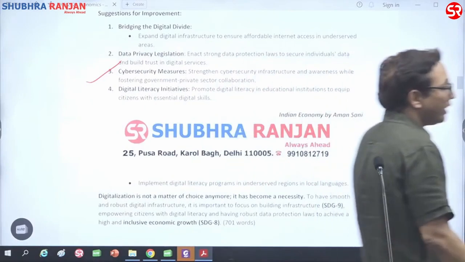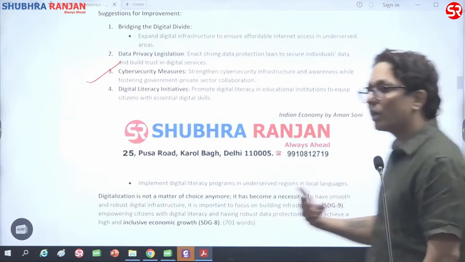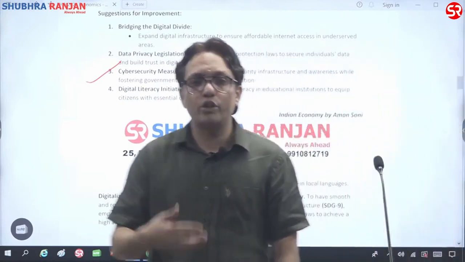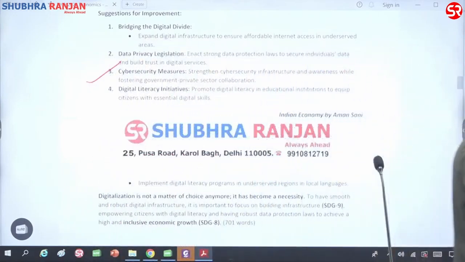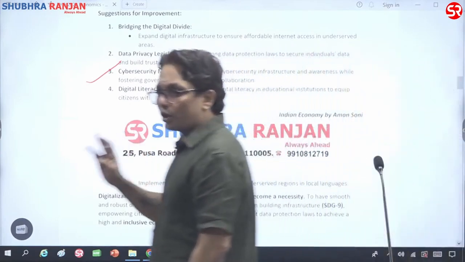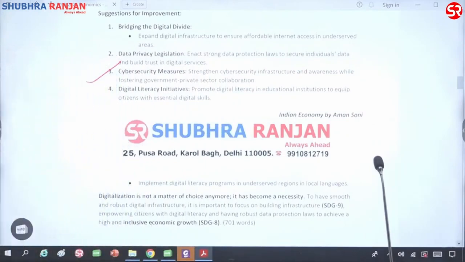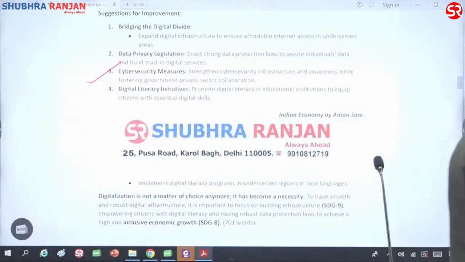Then digital literacy initiatives should increase. How can digital literacy initiatives be increased? Only when we provide these initiatives in local languages. You would have seen your parents, your grandparents, your relatives. Do they read Indian Express, Hindustan Times, Times of India? Dainik Jagran, Amar Ujala. So don't you think it is better to provide this information in local languages, then only they understand it. So digital literacy को अगर कम करना है, we need to provide this digital literacy information in local languages.